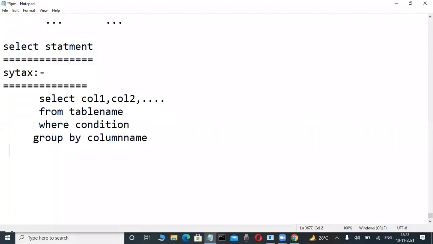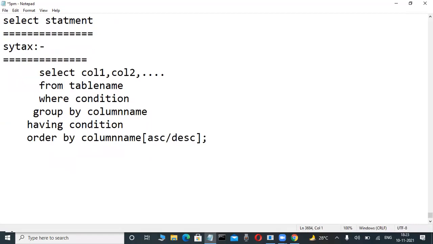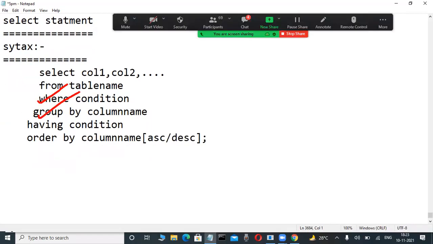Again, the having clause, if you want to restrict the groups, is the having condition. Then for sorting the data, order by column name, either ASC or DESC. Write it. This is the original select statement. First is where, then group by, then having, then order by.